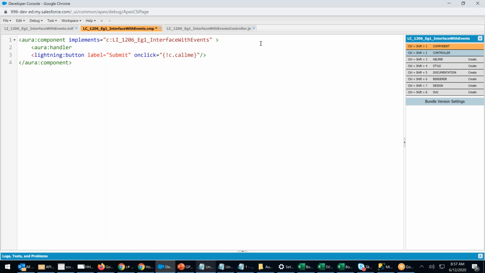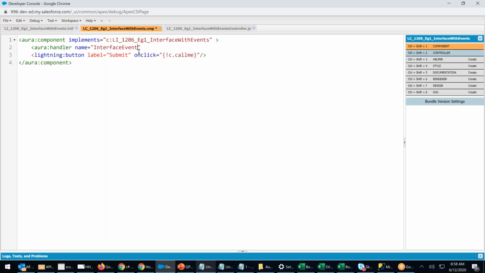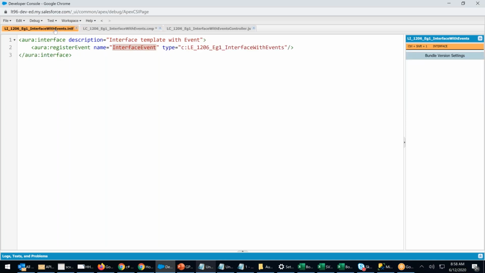Aura handler. Name. What is the name? The name of the event. Interface event. Name is very important, I told you. Interface event. Event equals to what? Event equals to, right? You have to give the name of the event.